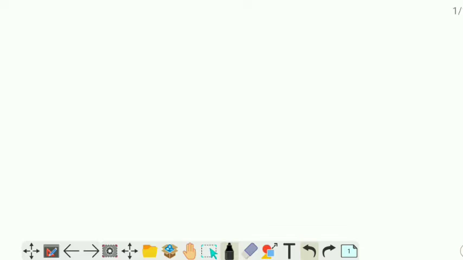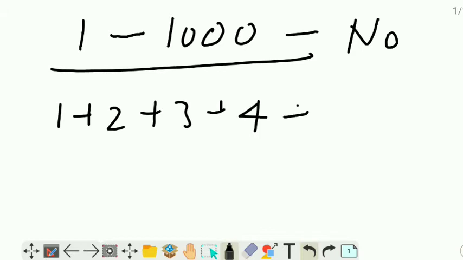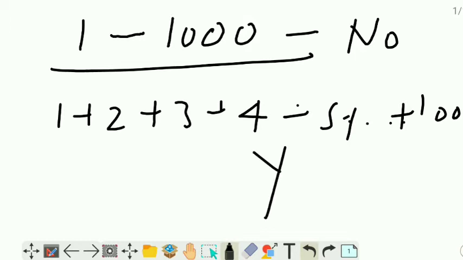I am saying to you, find the sum of the numbers 1 to 1000 within 2 minutes. Can you find it? No, you cannot, because you require some time. 1 plus 2 plus 3 plus 4 plus 5 till 1000. It will take too much time. It is so lengthy, or not? Yes, every student will reply, sir, it is too time-consuming. We would require at least 10 or 20 minutes to add this.